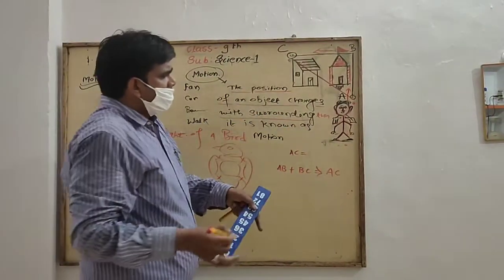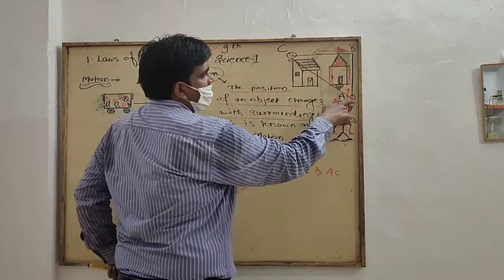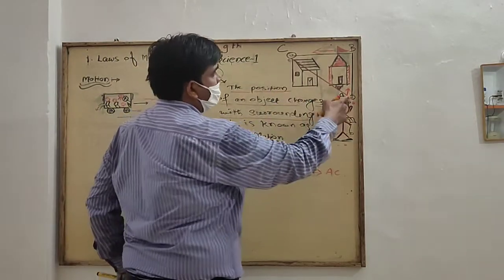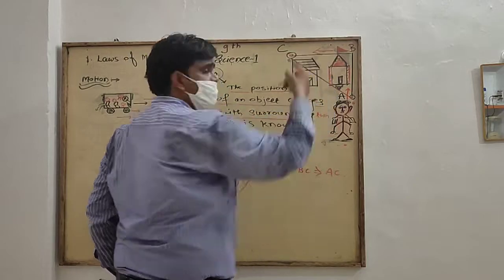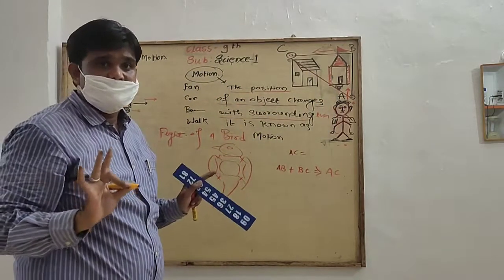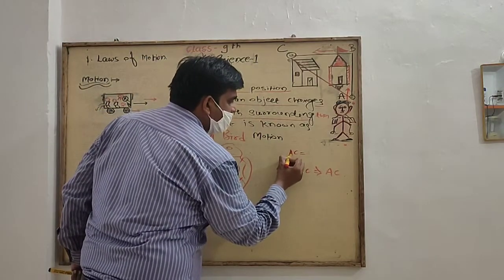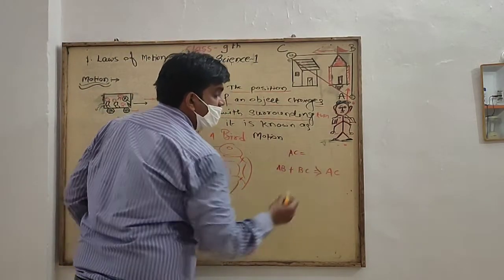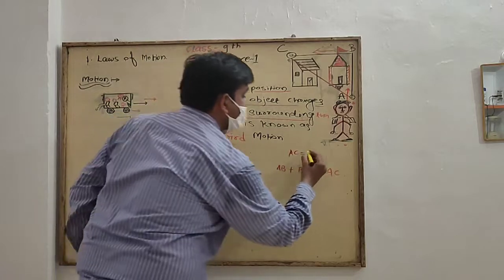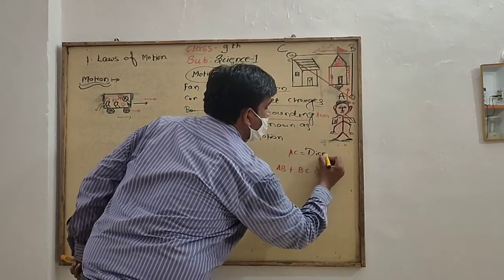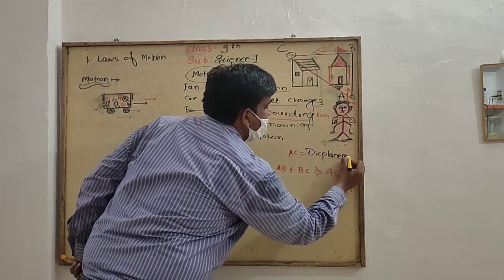Now he goes A to C, or he goes A to B or B to C. Anything is the same, but when he covers the A to C distance, it is known as the displacement.